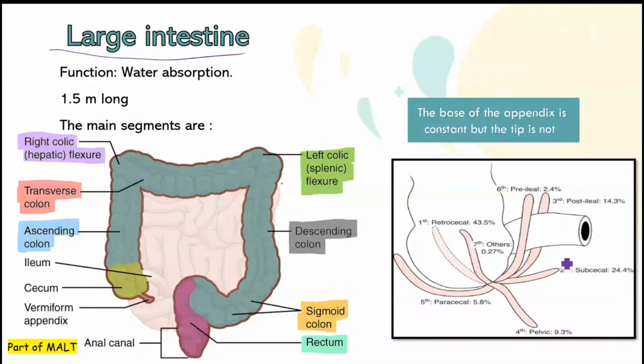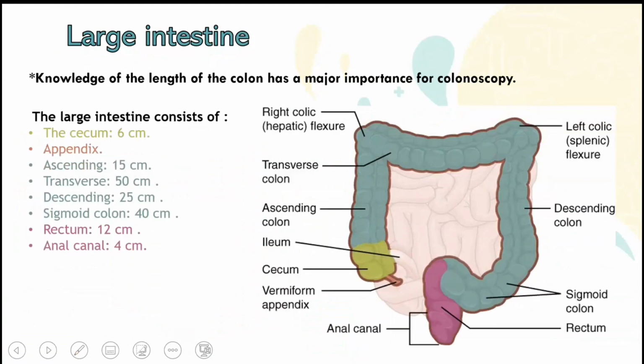But here is the appendix. You can see the appendix, which is the pink color, this one. It has different positions. Sometimes it's like this, sometimes like this. The base is the same, but the tip of the appendix is different depending on the position. What is normal? All of them are normal, depending on the person, but the commonest one, at 40.3 percent, is the retrocecal position.